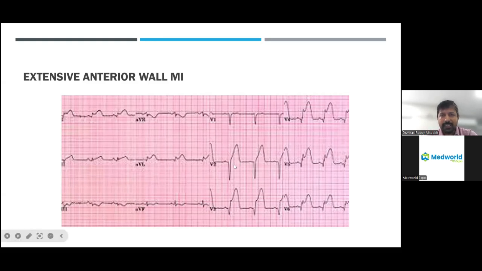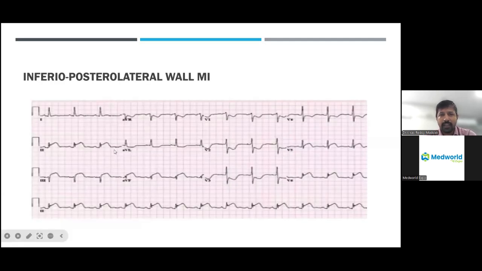So if you see the ECG, you can see these tall waves, that is the tall T waves. There is a ST segment elevation in the V2 to V6 and also in the 1 and AVL. So this is an extensive anterior wall MI, which is very deadly. And if you intervene in such patients at the right time, we can save the life of the patient.